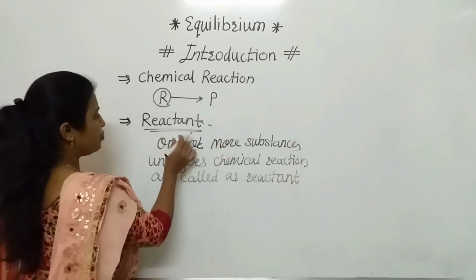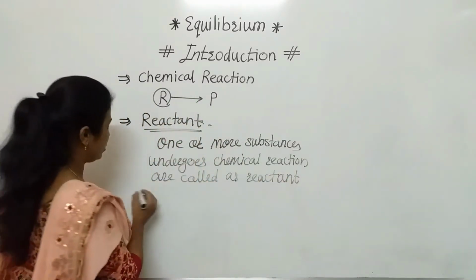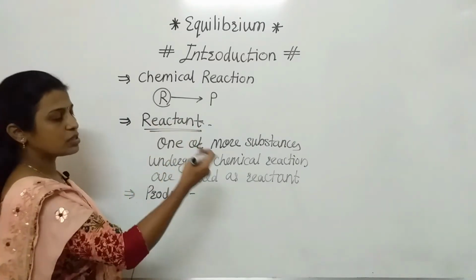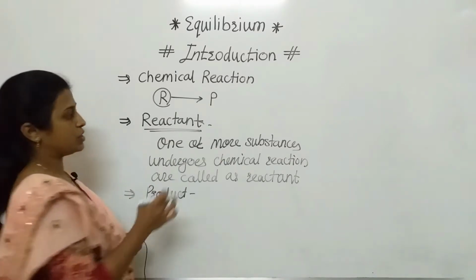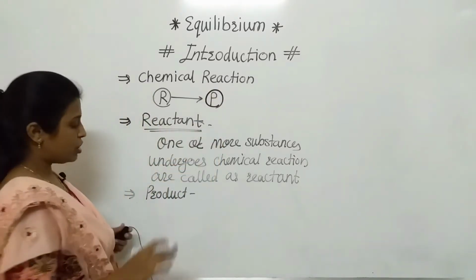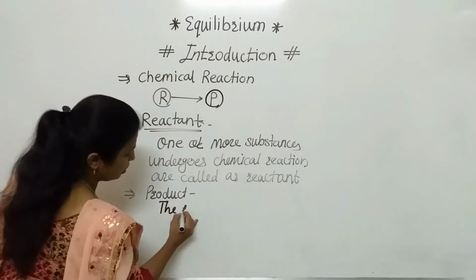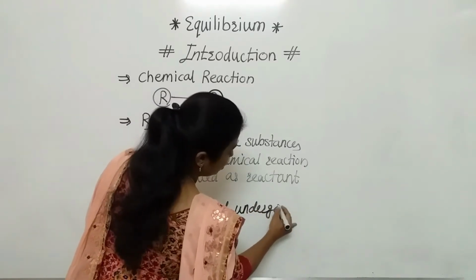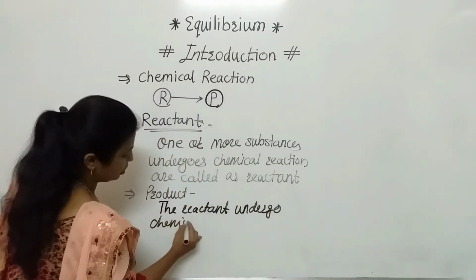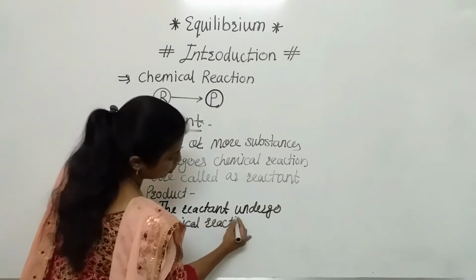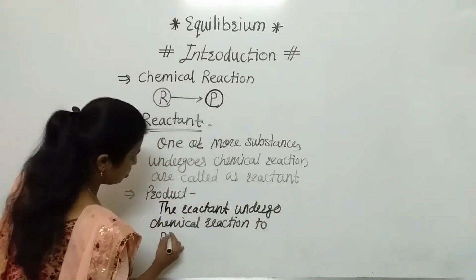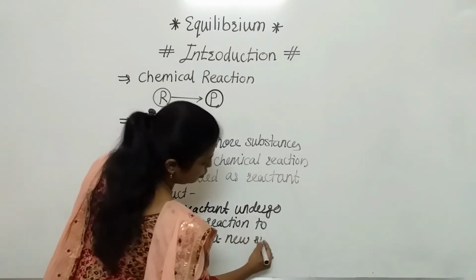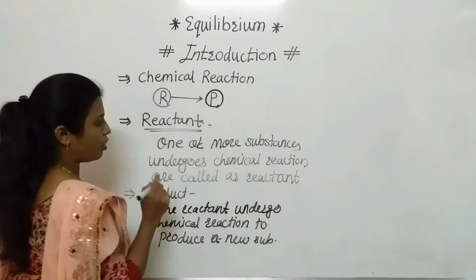In that way we will discuss the product also. Now see here, what is the meaning of product? As we know, the reactant undergoes chemical reaction to produce a new substance, and that is nothing but the product. So how to define it? The substance produced when a reactant undergoes chemical reaction is called a product.